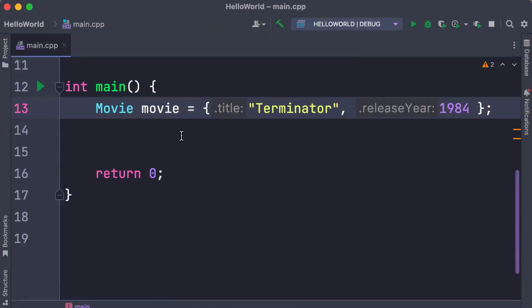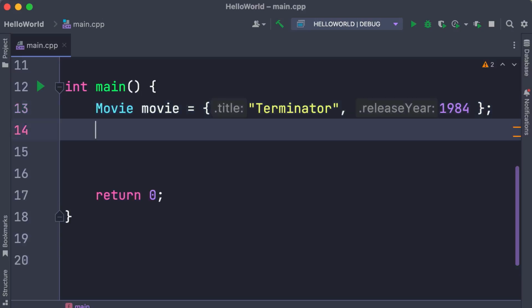So we have a movie object with these values. Now let's say for some reason, we need to get these values and store them in separate variables. Here's one way to do this.